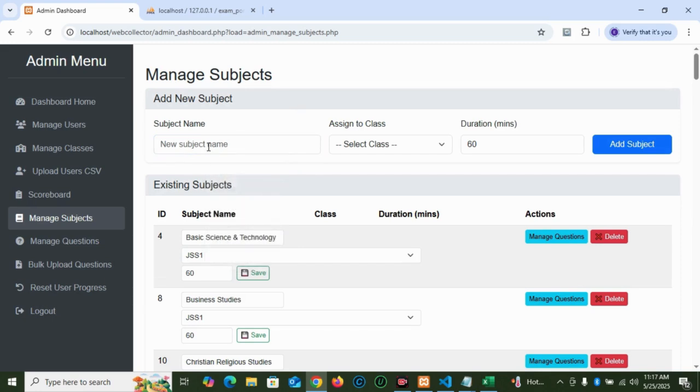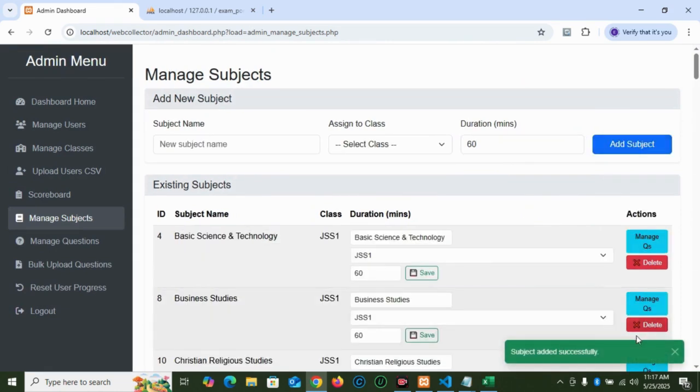Let's say I want to add Islamic studies. If I add this for SS1, I'll give the duration for the exam, and the duration for this is 60 minutes. I can decide to make it anything I want. You can make it any time whatever you want. So when I click add, you see it has been added to the list of subjects.